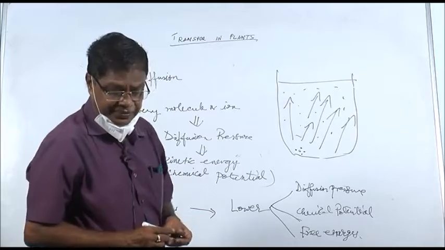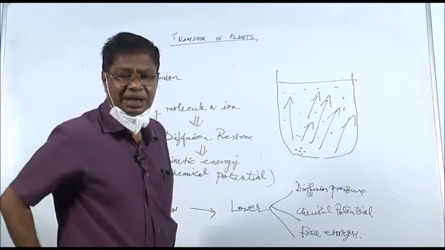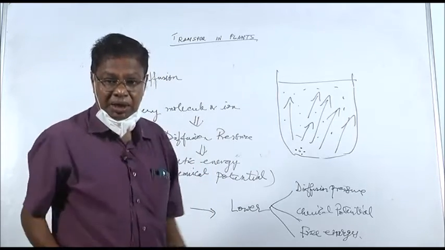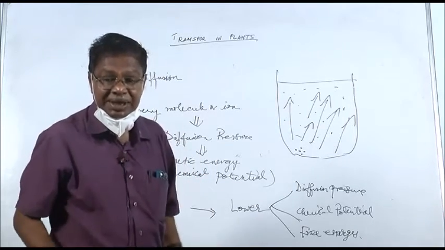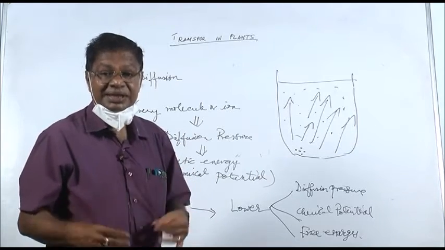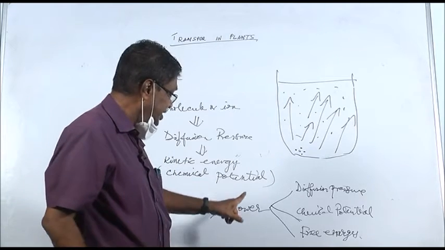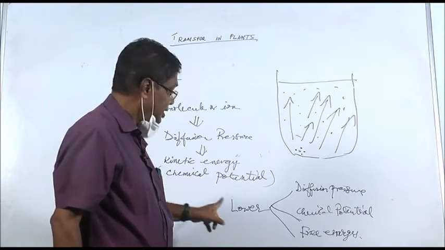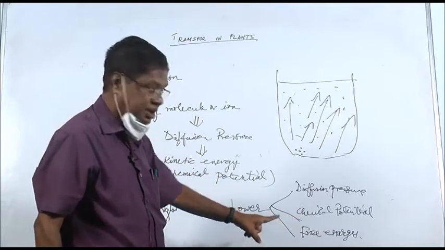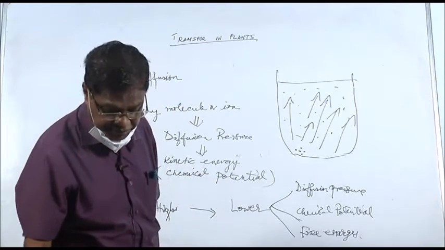Free energy is the energy that any chemical thing has to do work. So every molecule or ion which is diffusing has a chemical potential, that is, it has a free energy. So it moves from higher free energy to lower free energy. It moves from higher chemical potential to lower chemical potential. It moves from higher diffusion pressure to lower diffusion pressure.